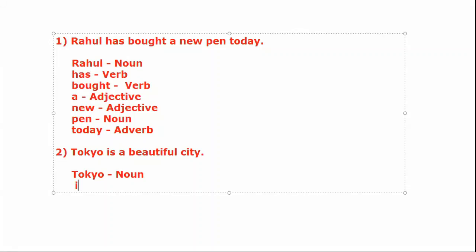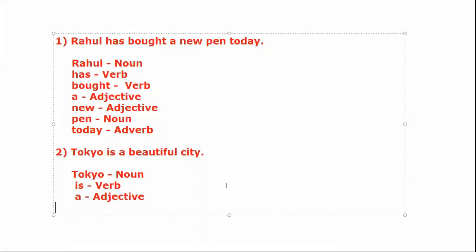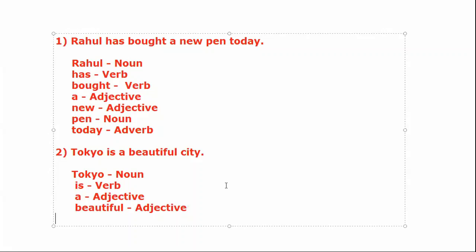So Tokyo is a beautiful city is a sentence in which Tokyo is a noun, is is a verb, A is adjective, and beautiful is also adjective, and city is a noun.